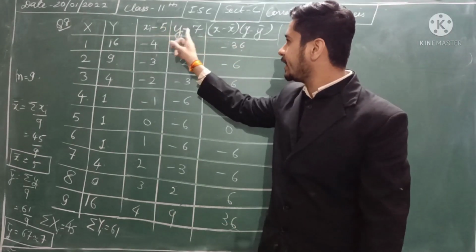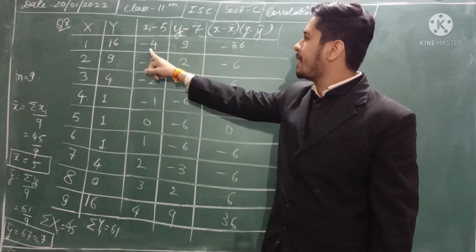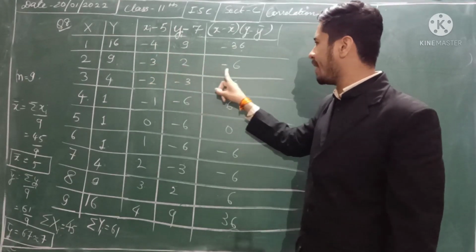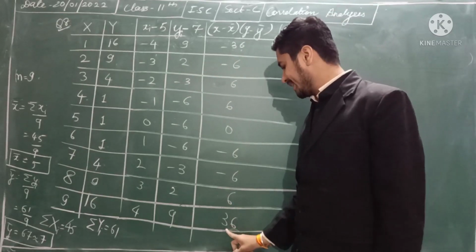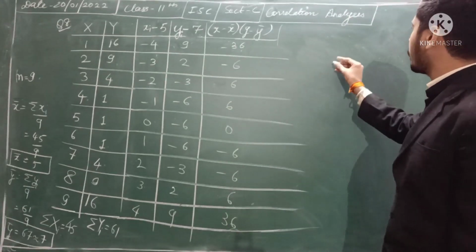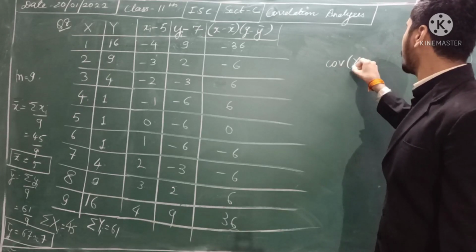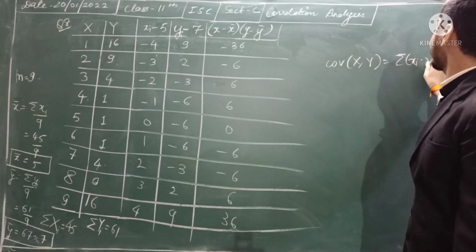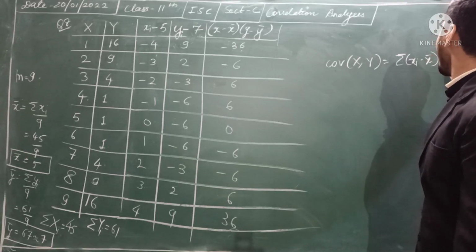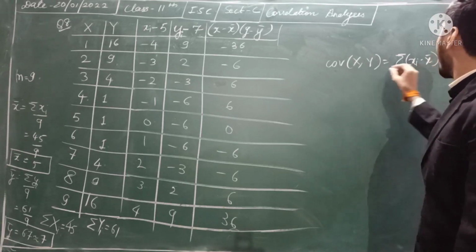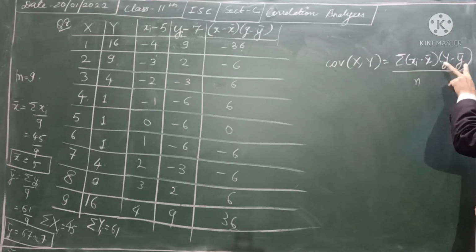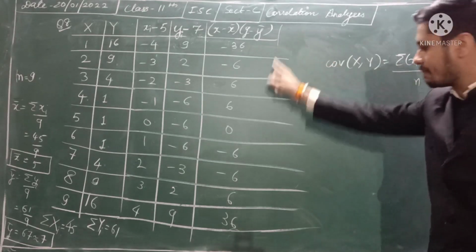Then you need to multiply these two. That is minus 4 into 9, minus 36; minus 3 into 2, minus 6. And you try to get this column. Why are we getting this column? Because we know the formula of covariance between x and y is summation of xi minus x bar and yi minus y bar, whole upon n. That is why we are going to find x minus x bar and y minus y bar and its summation.